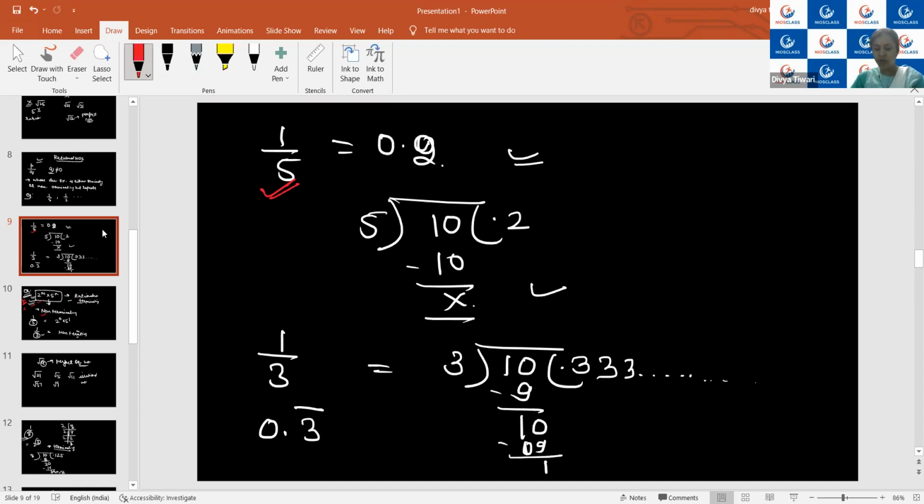We will also have questions in which we have to find the rational numbers between two rational numbers. We will be discussing how to find an irrational number between two rational numbers. Many more things are to come in the chapter. I hope whatever I have discussed with you all is clear.